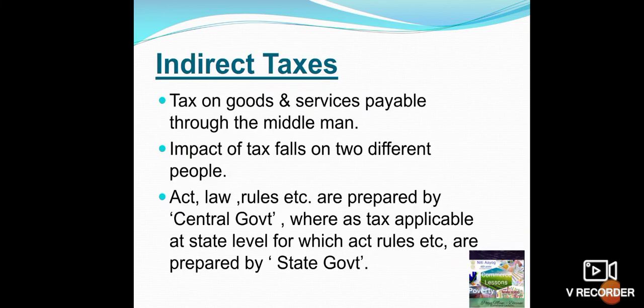Let's see the indirect taxes. Indirect taxes means what? It is a tax on goods and services and payable through a middleman. That means the impact of tax falls on two different people. The burden is always shifted to another person up to the final consumer. That means a person paying indirect tax can pass on his burden to the final consumer by including the tax amount in the price of the product or the service charge.